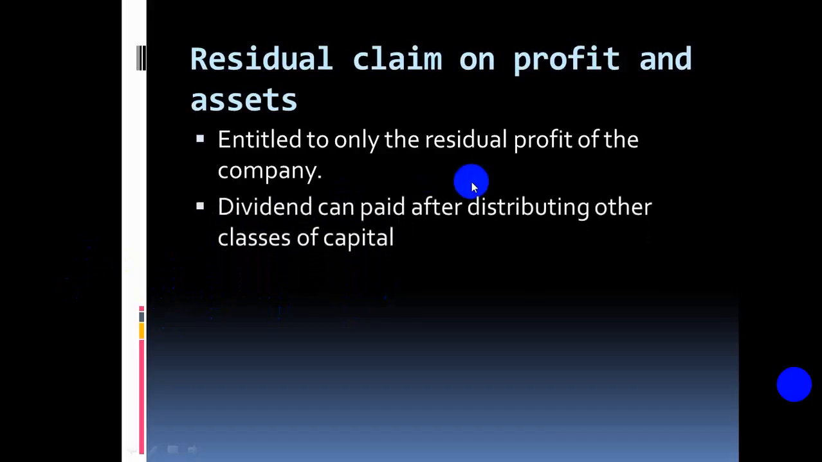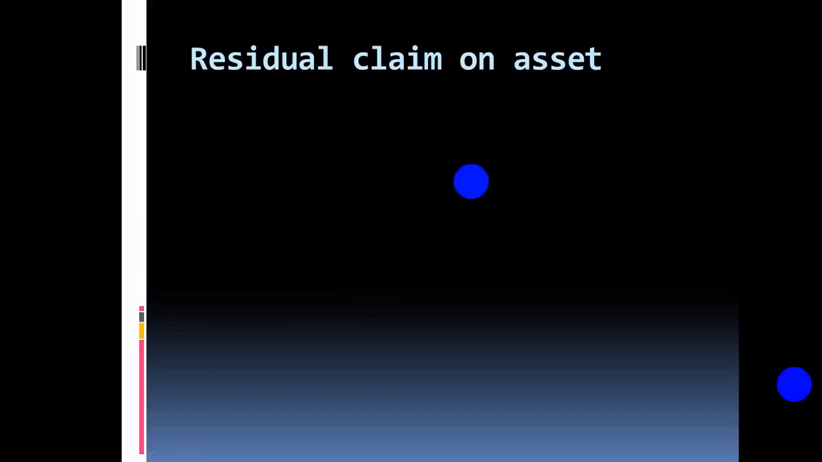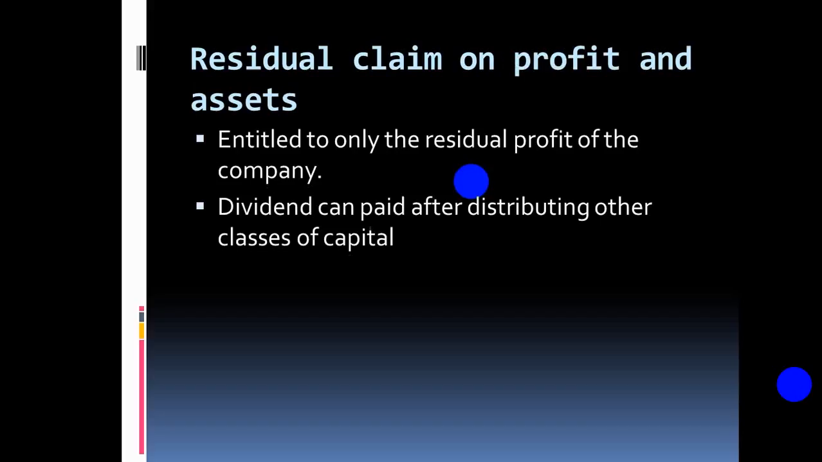The dividend can be paid after distributing to the other classes of capital. Whatever remains of the profit is distributed to the ordinary shareholder. After distributing to all the other classes, at last the ordinary shareholder takes his portion.